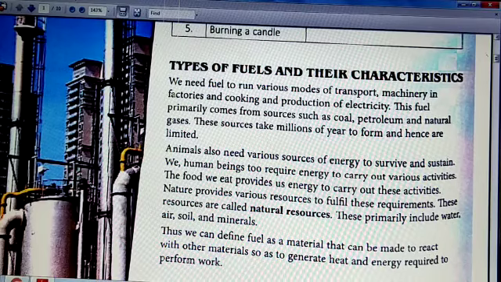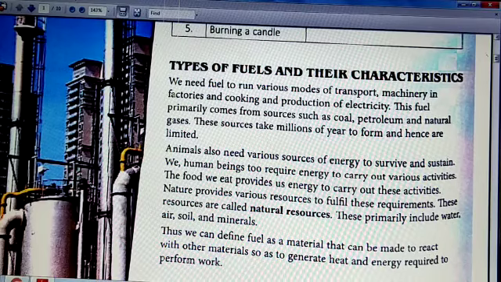Now natural resources are divided into two main categories, that is renewable natural resources and non-renewable natural resources. Now what are renewable resources? Renewable natural resources are present in abundance, as the word renew means that once you have used them, you can again recycle and use them again. So they are known as renewable resources.